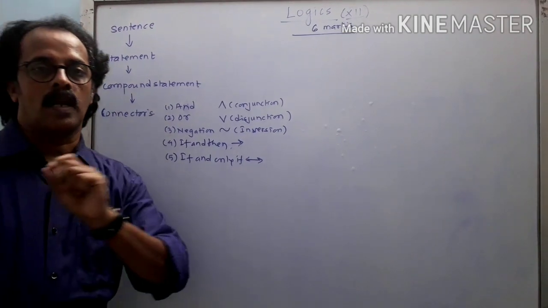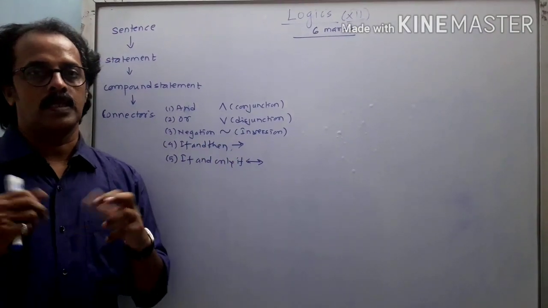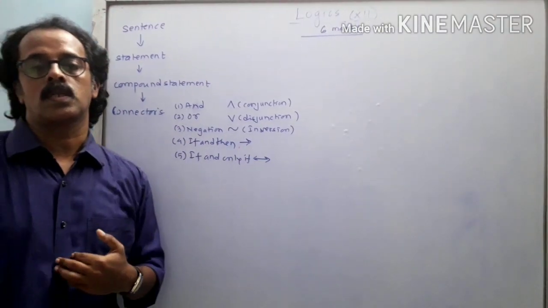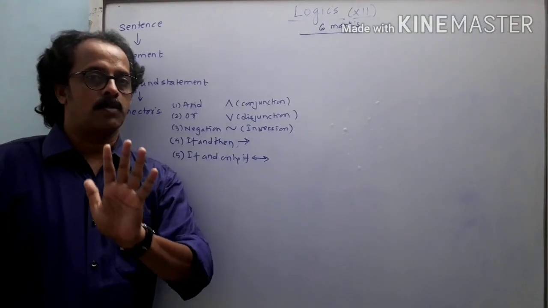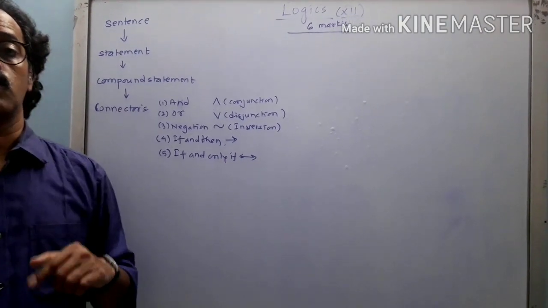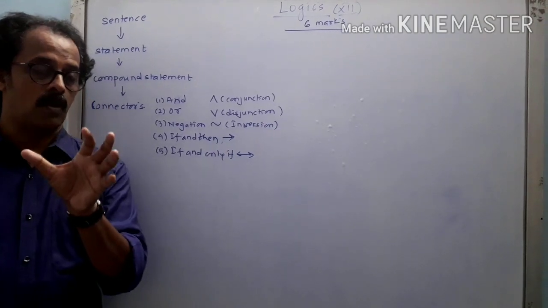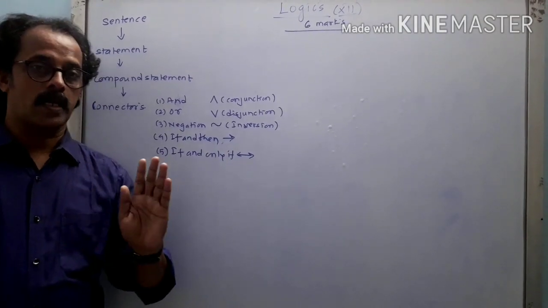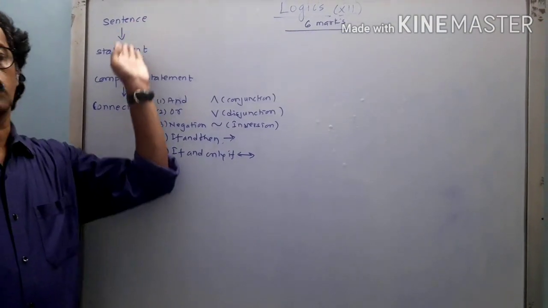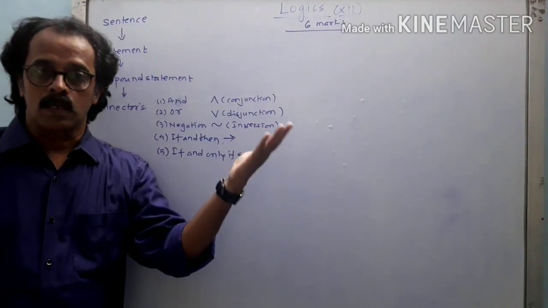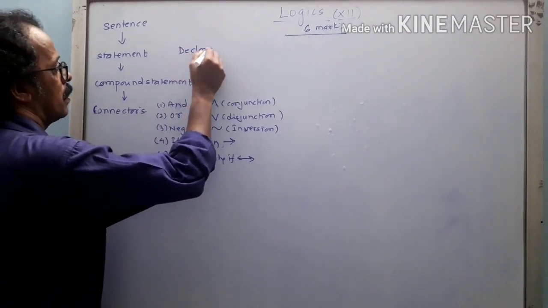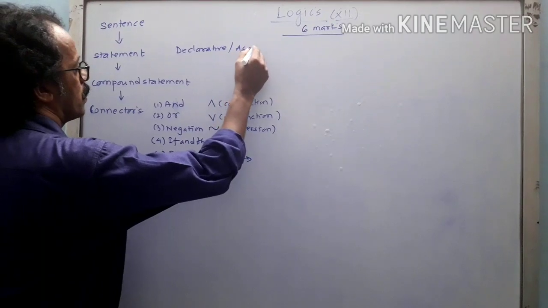Now whenever we are writing any group of words in English, we call it a sentence, right? Now there are different kinds of sentences we use in our everyday life. In total, 5 types of sentences. I hope you have gone through the groundwork which I gave you on Google forms and Google slides; the first 2 slides consist of all the knowledge about the meaning of sentence, the meaning of statement, and the different types of sentences. But out of these, we are going to consider the declarative or assertive statements.